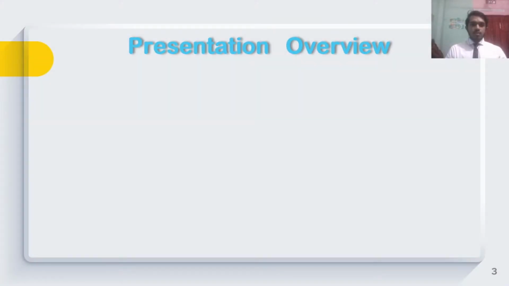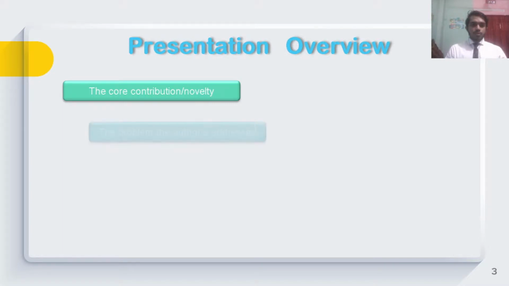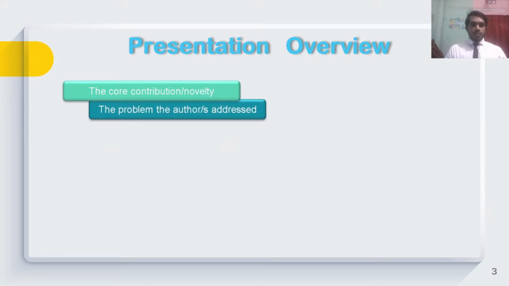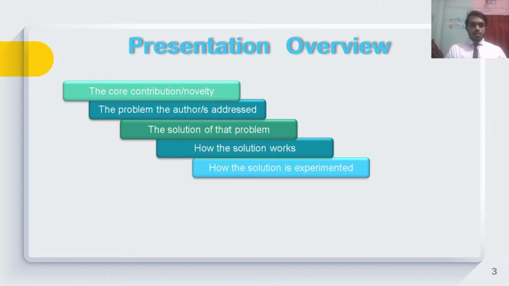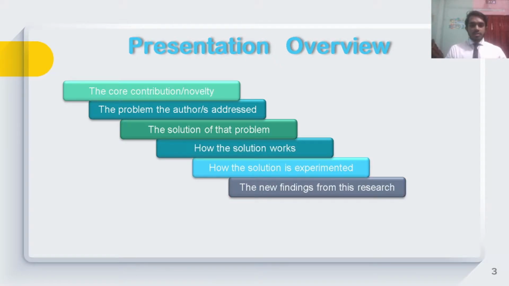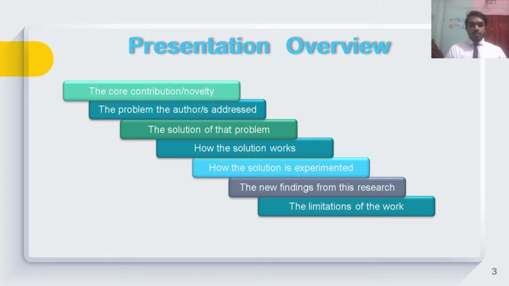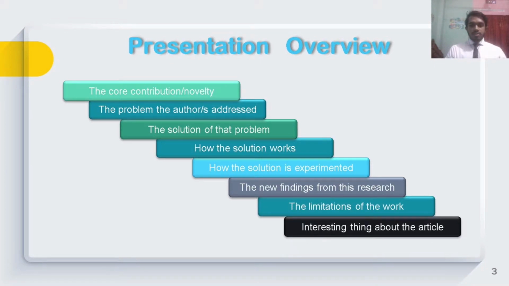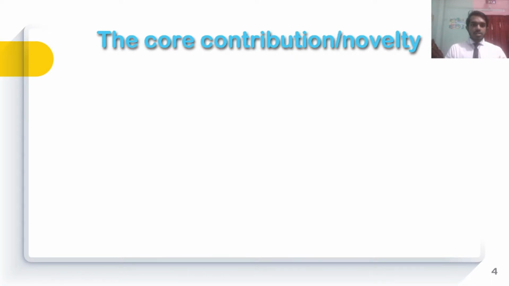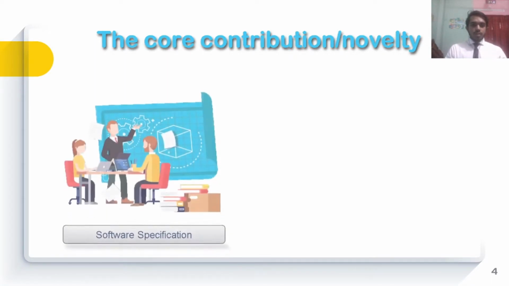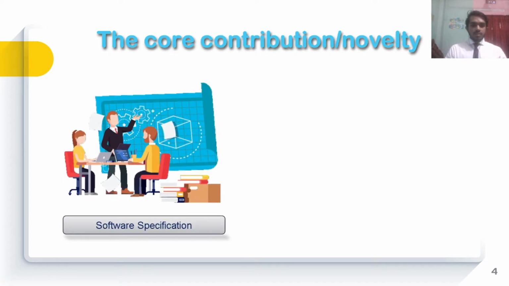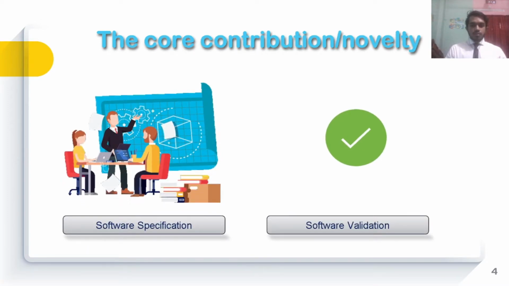Let's see the overview of the presentation first. The first topic is the core contribution and novelty. Then second is the problem the author explained. Next, the solution of the problem, how the solution worked, how the solution is experimented, the new findings from the researchers, the limitation of the work, and lastly we will see some interesting things about this article. Let's start with the core contribution and novelty. The author approached a new way of software specification and validation for software.